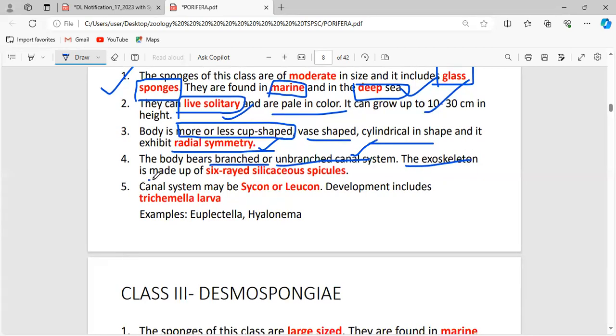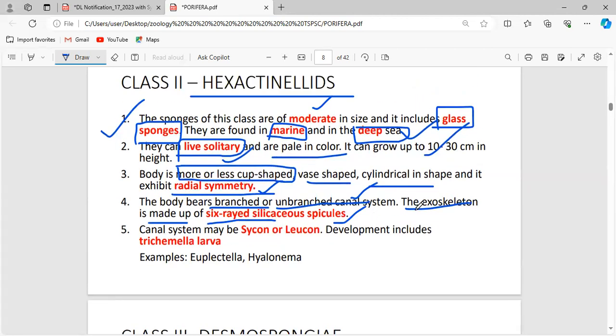The exoskeleton is made up of six-rayed siliceous spicules. The spicules here are not made of calcium but of silicon. In Hexactinellida, the skeleton is made up of six-rayed siliceous spicules. The canal system here is either syconoid or leuconoid, not the asconoid type.